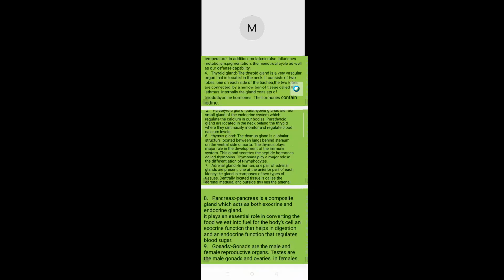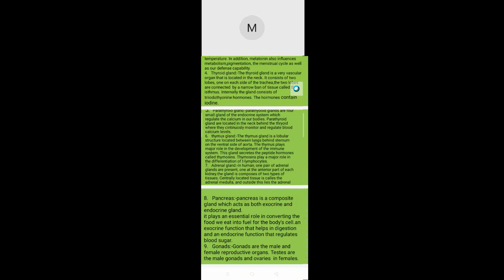Parathyroid glands. The parathyroid glands are four small glands of the endocrine system which regulate the calcium in our bodies. They are located in the neck behind the thyroid, where they continuously monitor and regulate body calcium level.